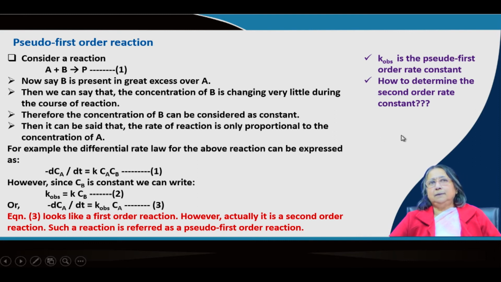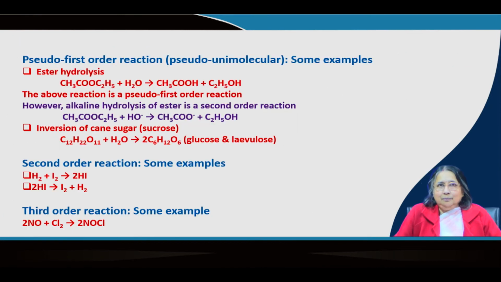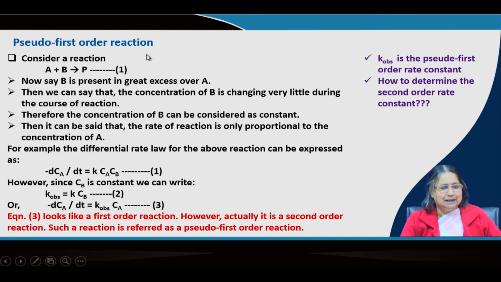There are many examples of pseudo first order reaction, and many of them are very important reactions. It is also called pseudo unimolecular, because here 1 mole is involved, that is why unimolecular. And by chance it is also first order, we have explained in terms of first order.